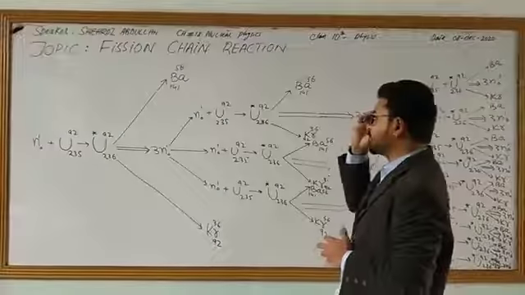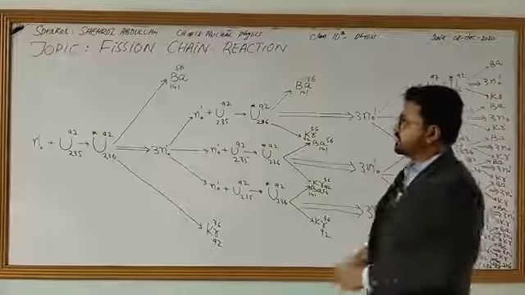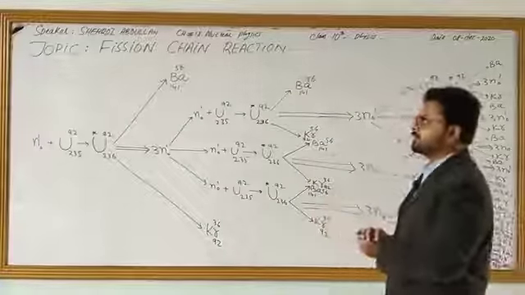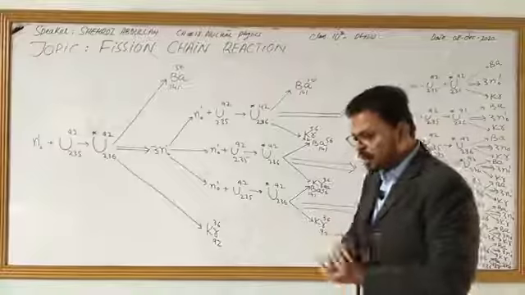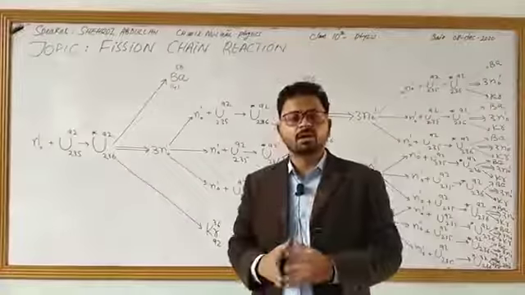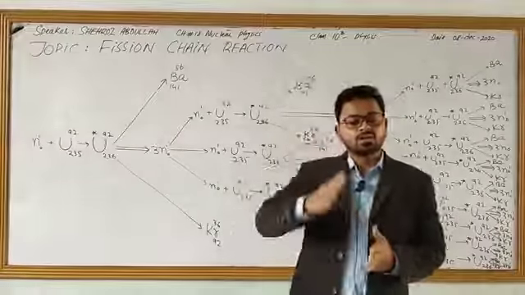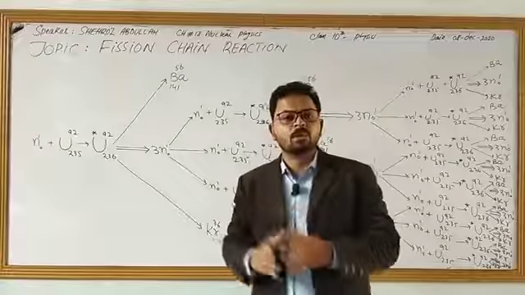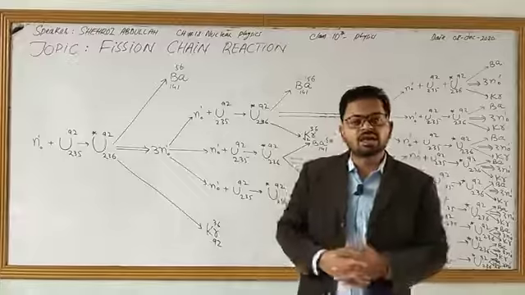This was all about nuclear fission and fission chain reaction. Let me summarize today's work. We have defined nuclear fission as the splitting of a parent nucleus into daughter nuclei with emission of 3 neutrons and a huge amount of energy, what we call nuclear energy.